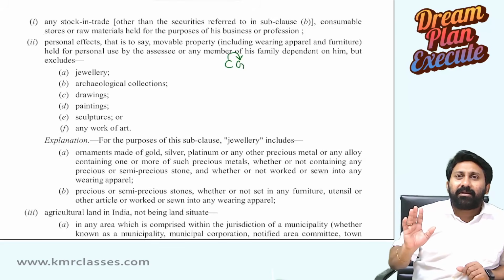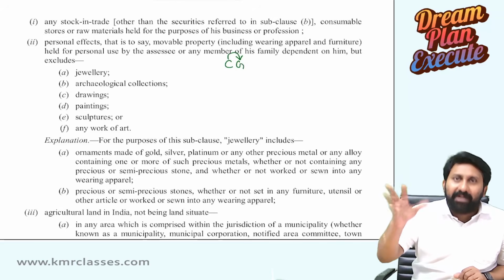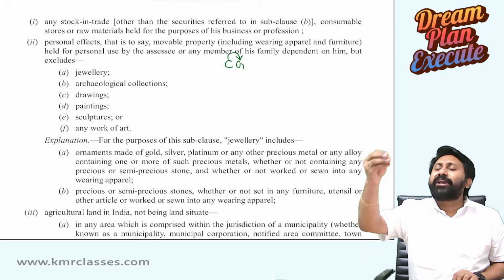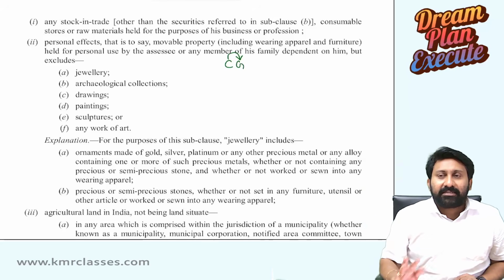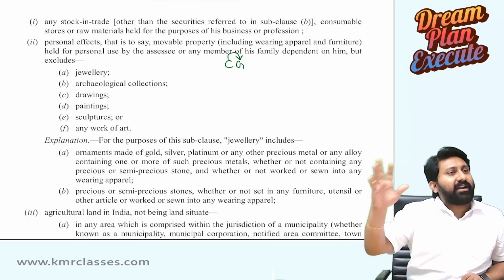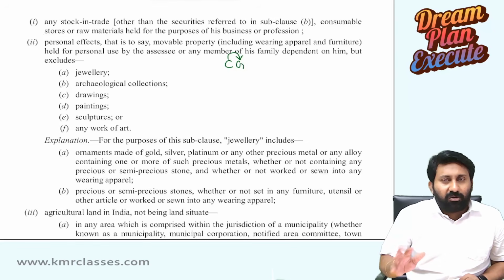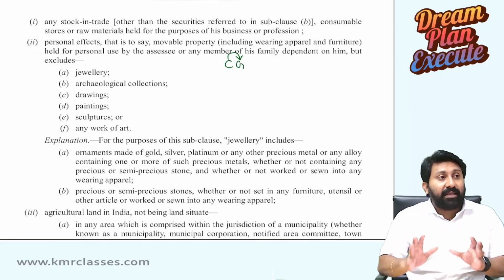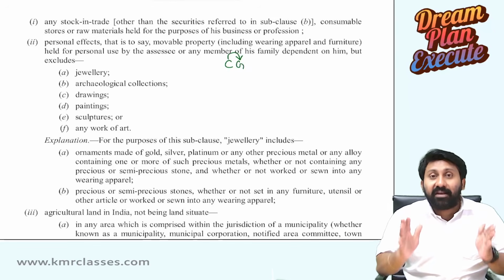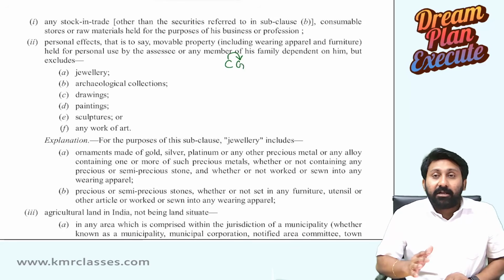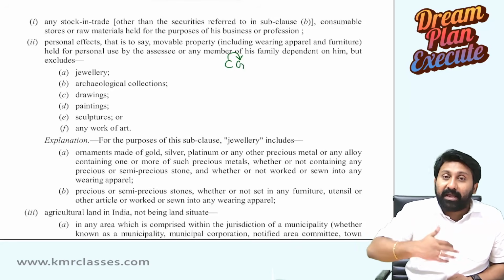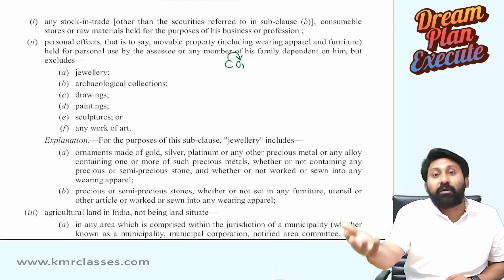Leave him. Let us give a benefit. What benefit? Don't treat personal effects as a capital asset at all. Give a benefit to him such that even if he sells, it will not attract this chapter. So it is a benefit given by the government to the general individuals who are using so many assets for their personal purposes.